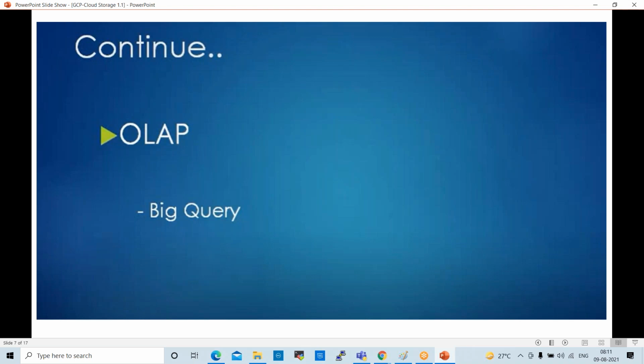It can store large data sets. Normally in BigQuery, we can store large data sets, like 1 TB, 2 TB, 10 TB. Large data sets we can use in OLAP, right?